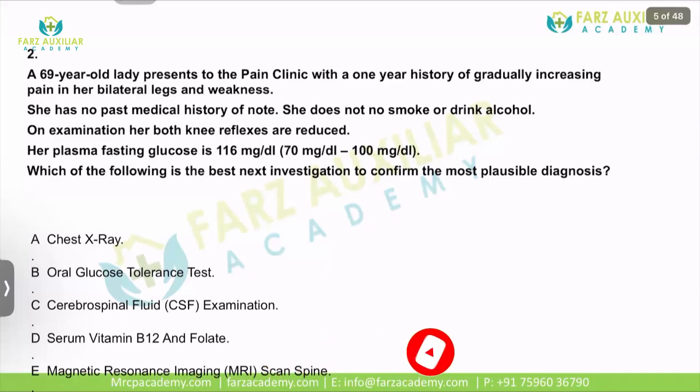Once you see that a patient has peripheral neuropathy of the painful type, you want to ascertain the cause for that neuropathy. Right here, because the fasting blood glucose level has already been given as 116, which is much above the level that should be there, we should be thinking of subjecting this patient to tests for diagnosing diabetes. So one is chest X-ray, the other is oral glucose tolerance test, the third is cerebrospinal fluid examination, fourth is vitamin B12 and folate levels, fifth is MRI of the spine.